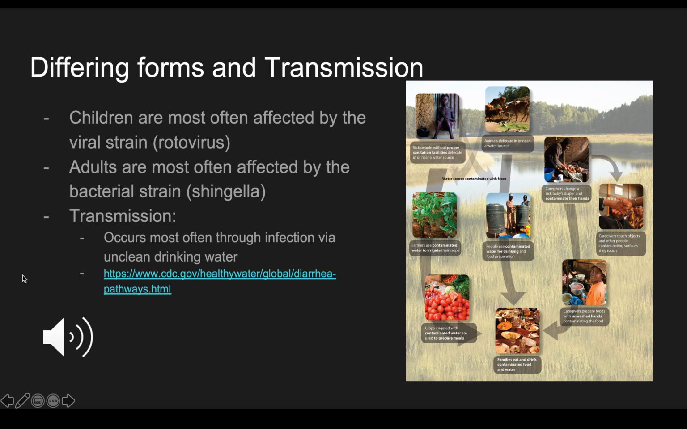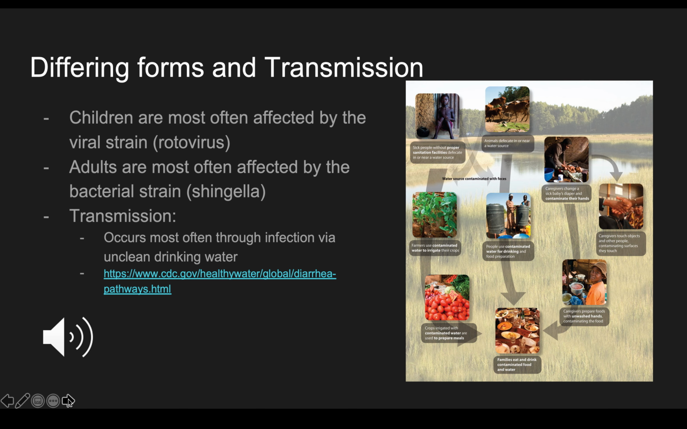There are different forms of diarrheal-related diseases. The first one we're going to talk about is the rotavirus. This is a viral origin, and it most often affects children. The other one is a bacterial strain, Shigella, and this one most often affects the adults, so that 70 plus age group category. And like I alluded to earlier, most often these viruses and bacteria are transmitted through unclean drinking water. So if we look over to this picture to the right, this will talk about how the water supply is affected.